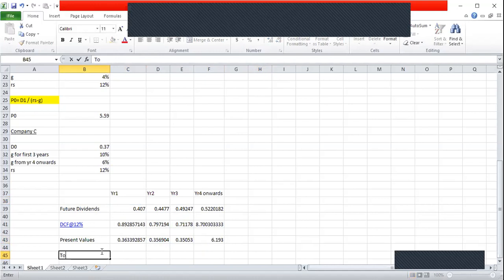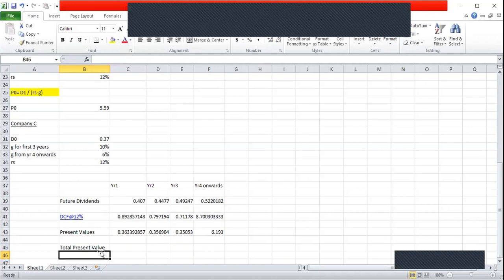And thereafter, I can calculate the total present value of all the cash flows. So the total present value is the sum of all these present values, which is 7.26. So the intrinsic value of company C is 7.26.